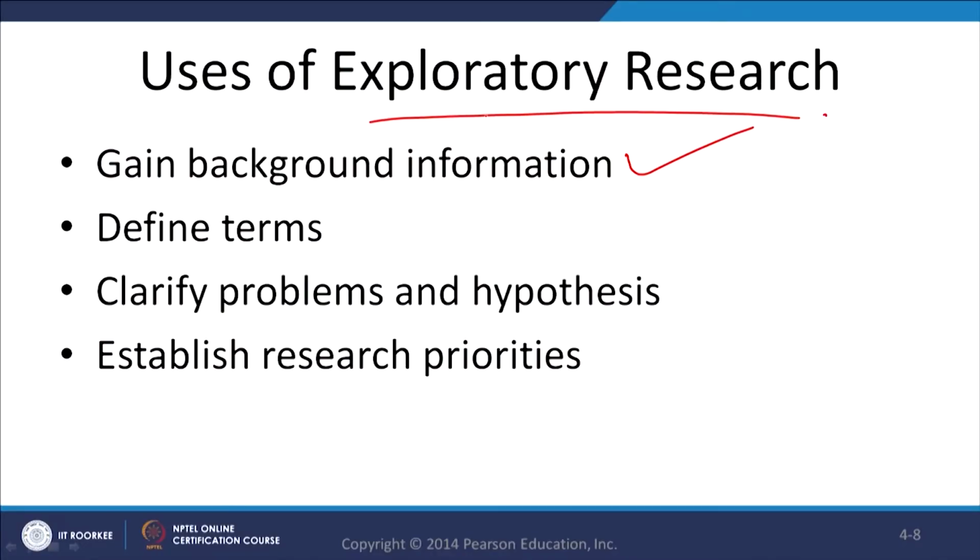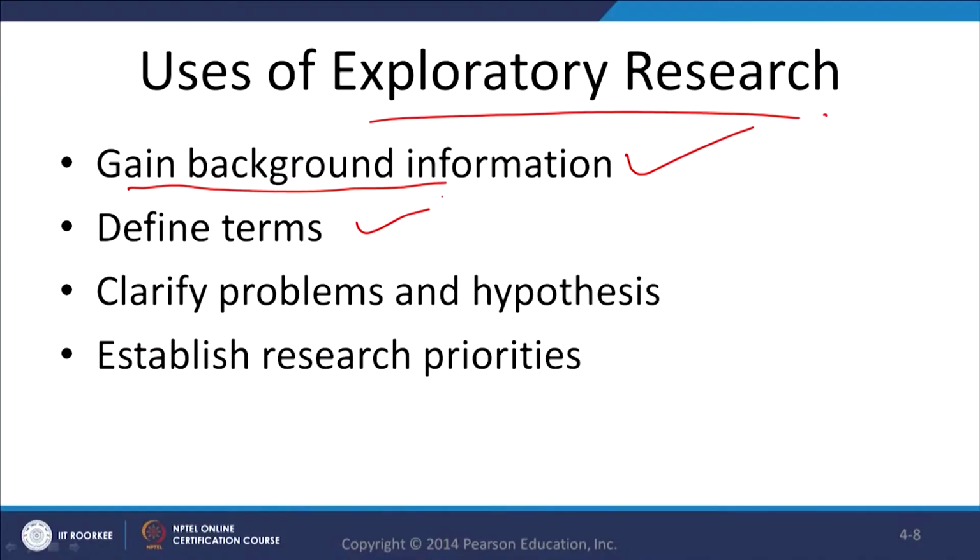When we do not know, in this condition exploratory research helps to understand the background information, so that we can understand how consumers react to a new product in the market, right. It helps in defining the terms. Defining the terms means the variables that you are using in the study. So how do you define? Why is definition important? Because a definition tells you what exactly it means. A word does not sufficiently tell you its meaning, but when you define it in a sentence, it tells you clearly what is the meaning of that particular variable or term, right.